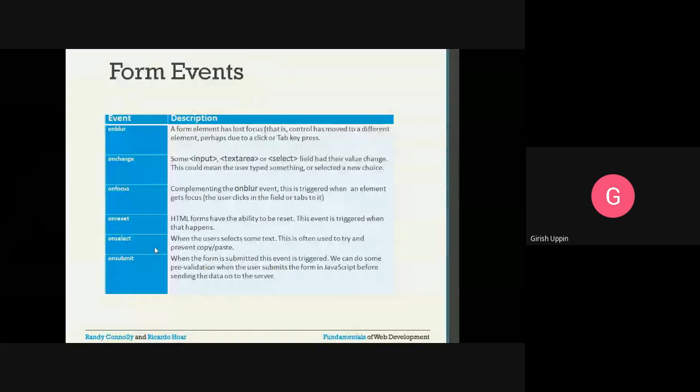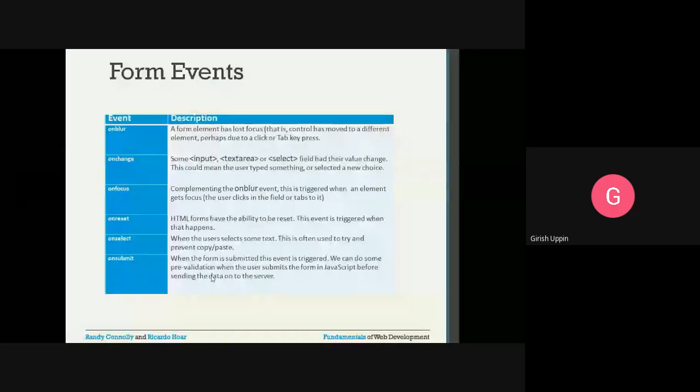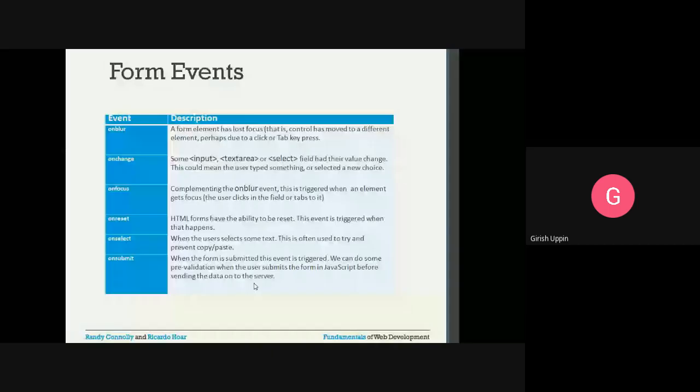On submit: when the form is submitted, this event is triggered. You remember we created the form and there was a submit button. When we click on the submit button, this on submit event will get triggered. We can do some pre-validation in JavaScript when the user submits the form, before sending the data to the server. So we already know that when the user clicks on the submit button, whatever data he has entered in the form will be submitted to the server.